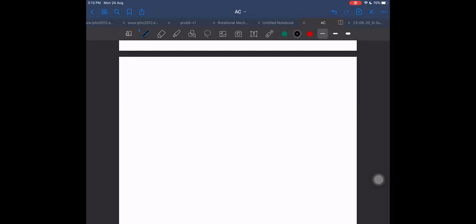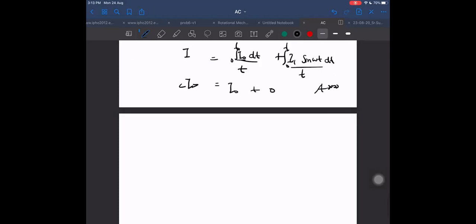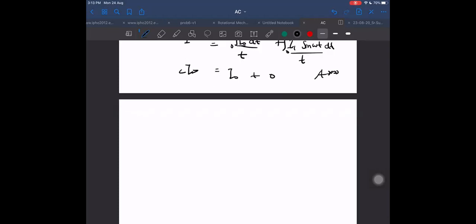Root, for case 1, the integral of I0 square plus I1 square sine square omega 1t plus 2 I0 I1 sine omega 1t into dt.